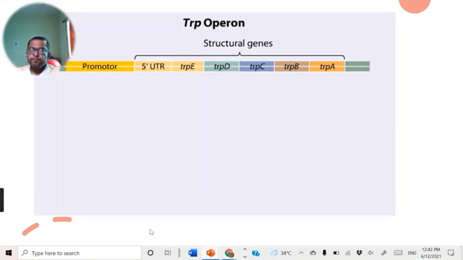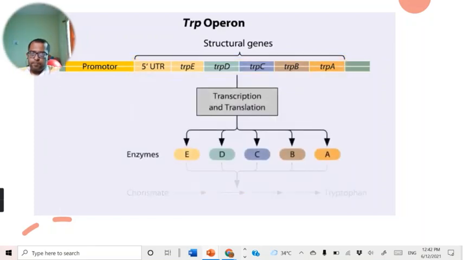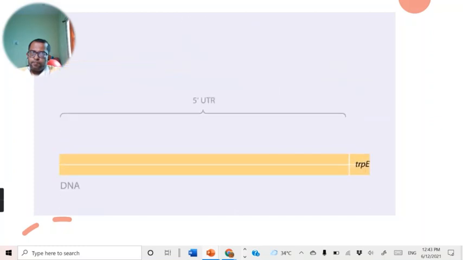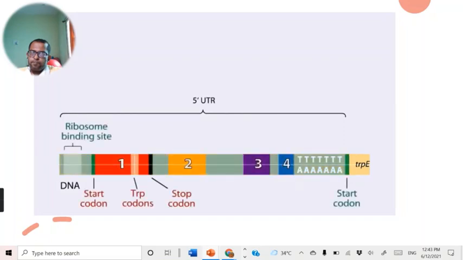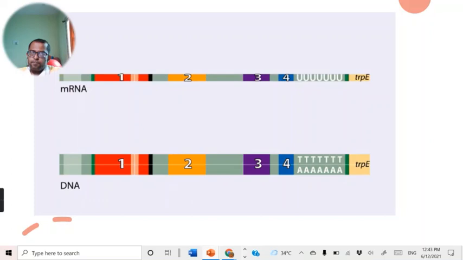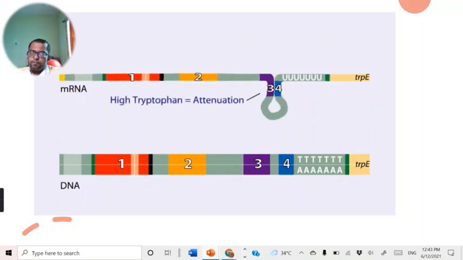The trp operon in E. coli contains 5 structural genes corresponding to enzymes that convert chorismate into tryptophan. The trpE gene contains a 5' untranslated region, or UTR, that plays an important role in the regulatory mechanism called attenuation. The 5' UTR contains 4 regions. Region 1 encodes a short peptide containing tryptophan amino acids. When tryptophan levels are high, region 3 pairs with region 4. This structure terminates or attenuates transcription.